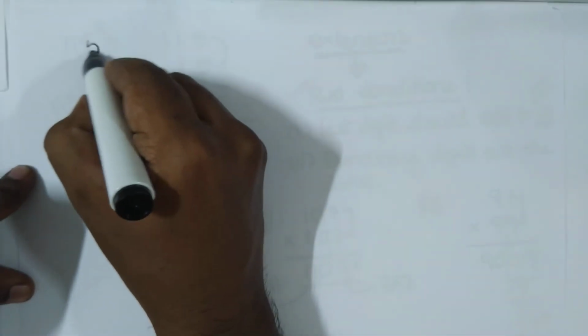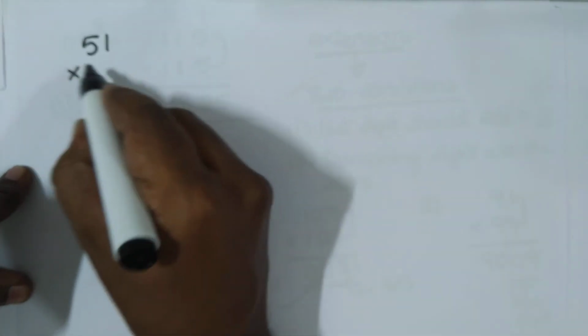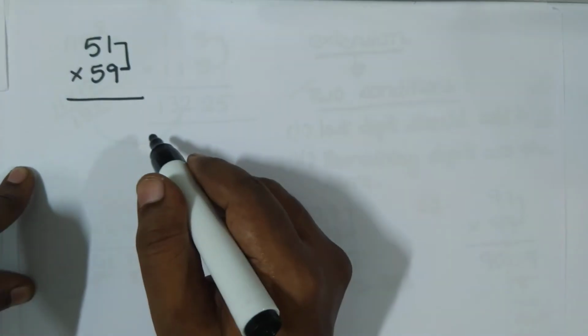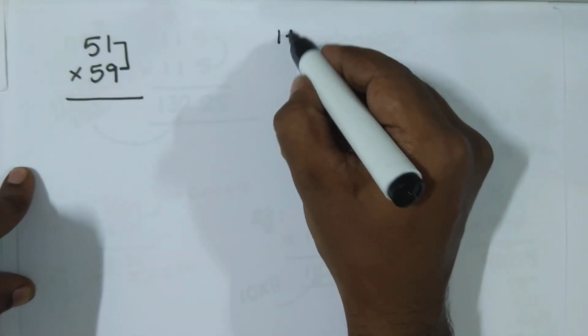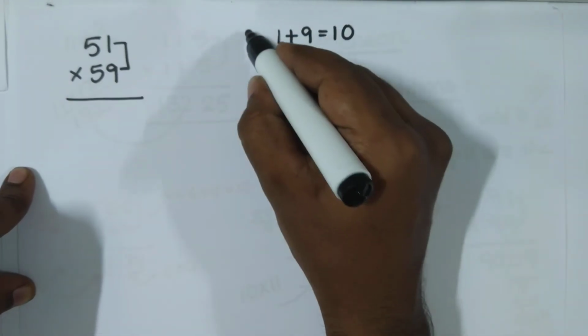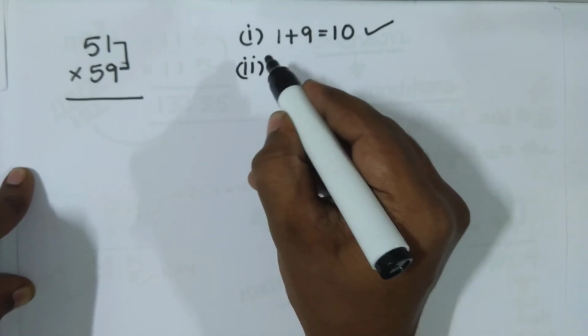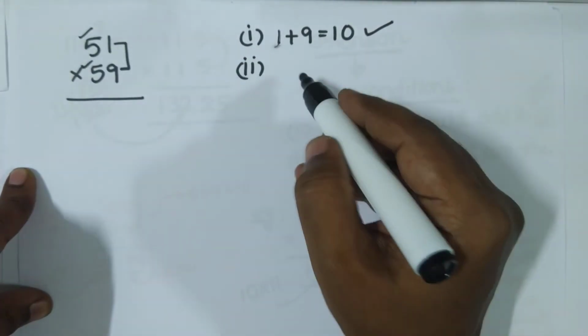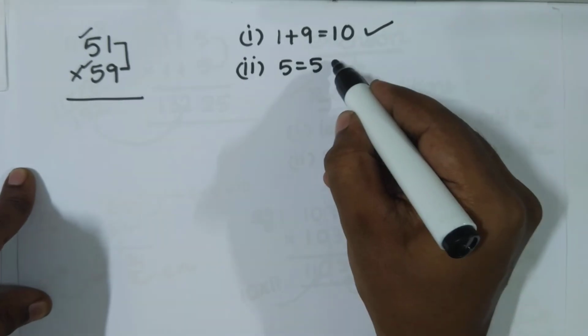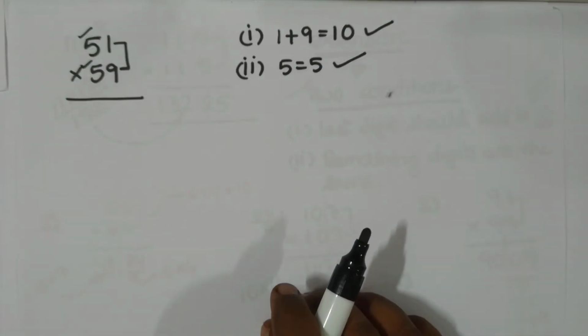Okay, on similar lines, let's work out another example. Say 51 multiplied by 59. What do you have? 1 plus 9 is 10. Condition 1 satisfied. What is condition 2? The remaining digits must be the same. So 5 equals 5. Condition 2 is also satisfied.